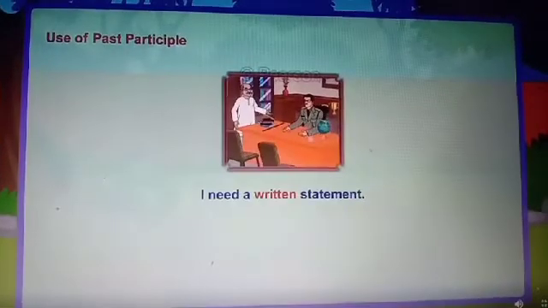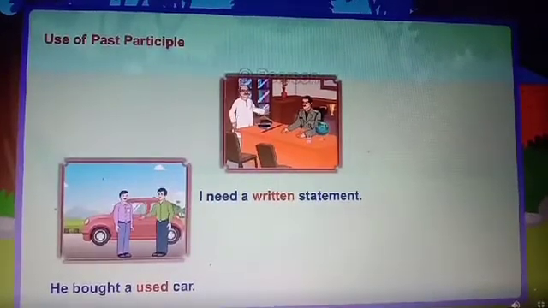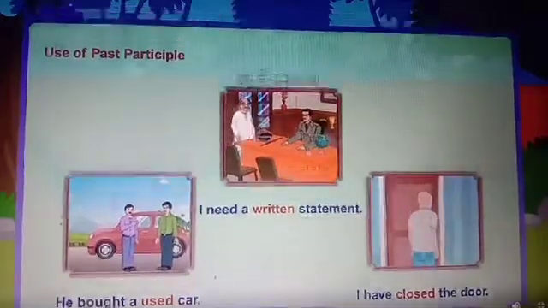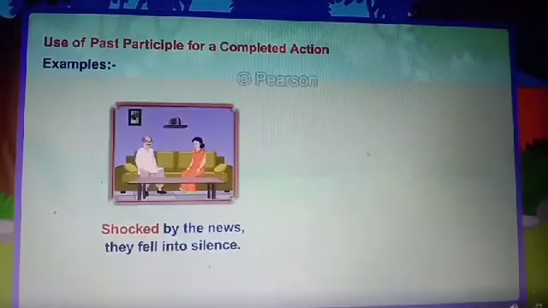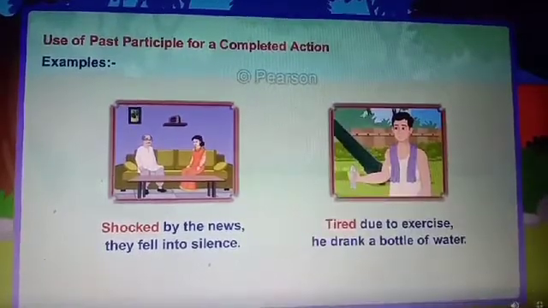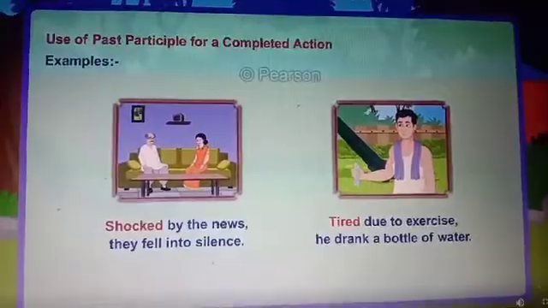Use of past participle. I need a written statement. He bought a used car. I have closed the door. Use of past participle for a completed action. Examples: shocked by the news, they fell into silence. Tired due to exercise, he drank a bottle of water.